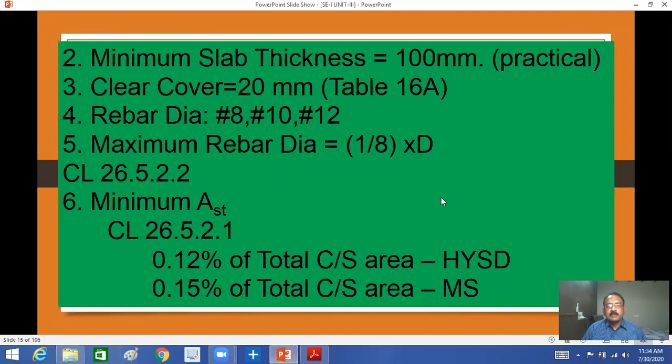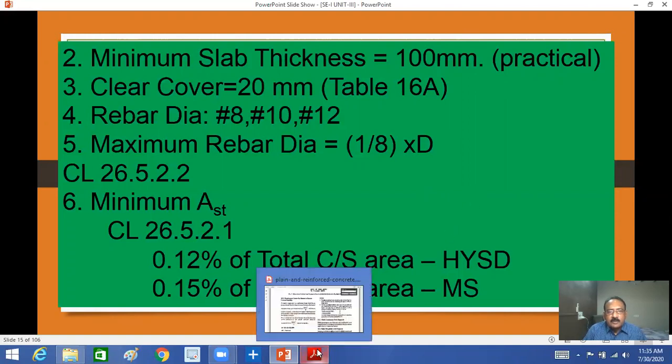And what is the minimum slab thickness? Generally, this depends upon the span by depth ratio, and we have to check for deflection, the serviceability condition in limit state. And clear cover is 20 mm. Generally, we will consider 20 mm clear cover for slabs. You remember, these are important guidelines and rules and regulations in the design.